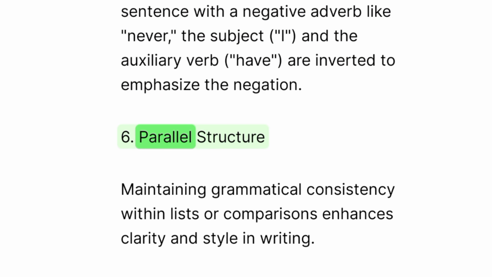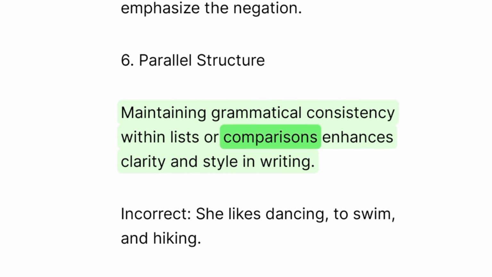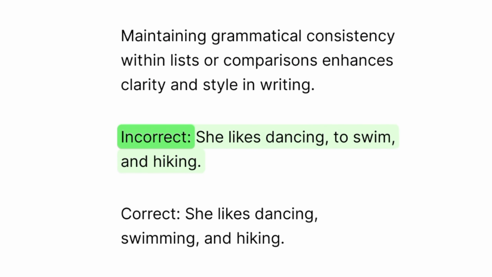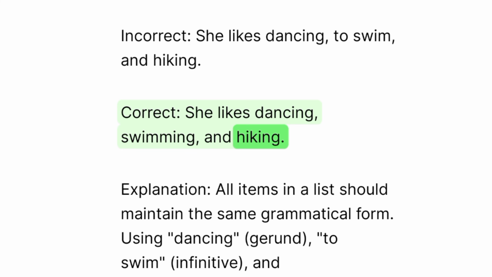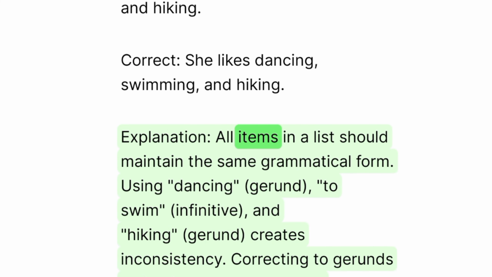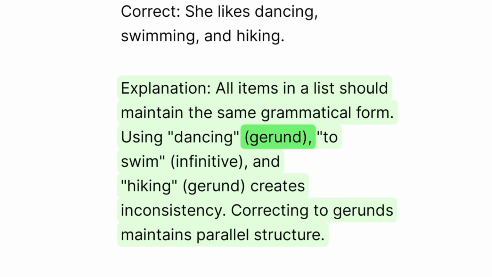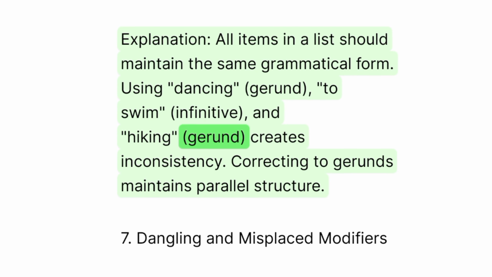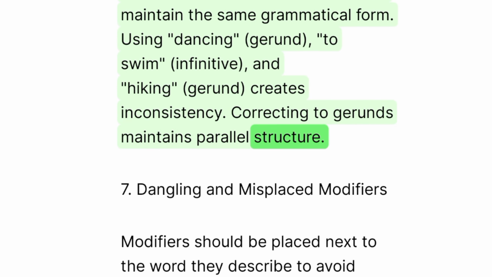6. Parallel structure. Maintaining grammatical consistency within lists or comparisons enhances clarity and style in writing. Incorrect: She likes dancing, to swim, and hiking. Correct: She likes dancing, swimming, and hiking. Explanation: All items in a list should maintain the same grammatical form. Using dancing, gerund, to swim, infinitive, and hiking, gerund, creates inconsistency. Correcting to gerunds maintains parallel structure.